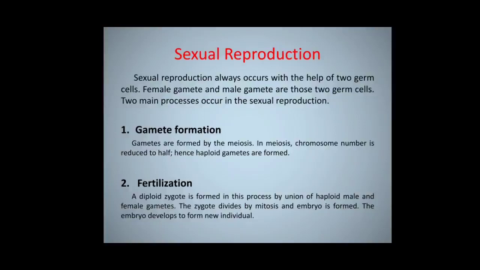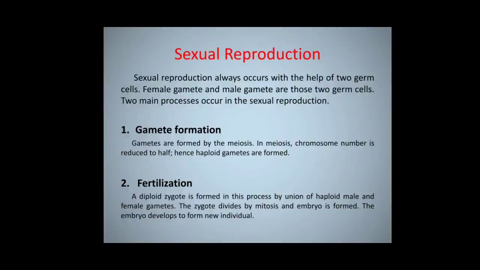Fertilization. A diploid zygote is formed in this process by the union of haploid male and female gametes. The zygote divides by mitosis and the embryo is formed. The embryo develops into a new individual.